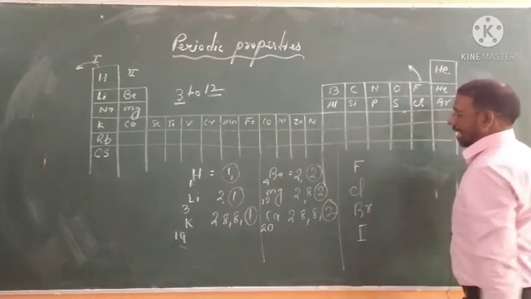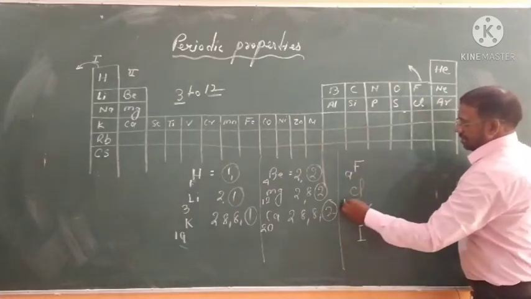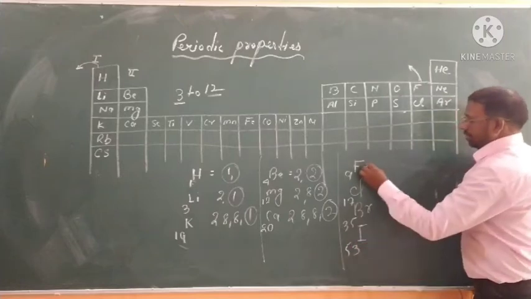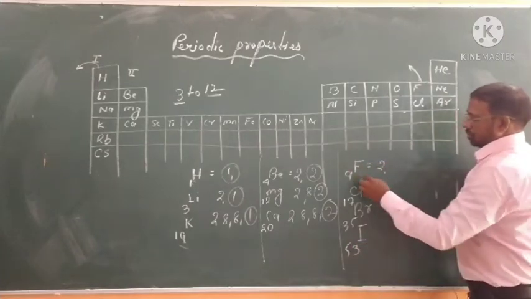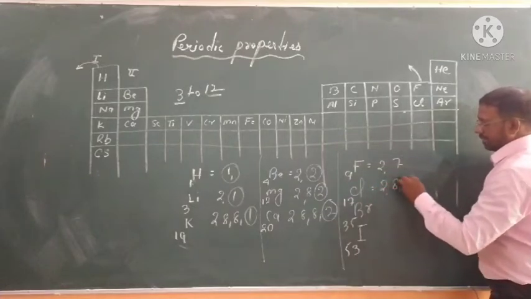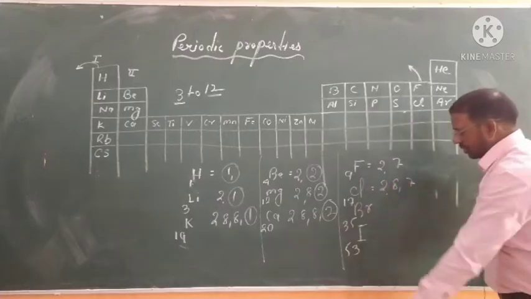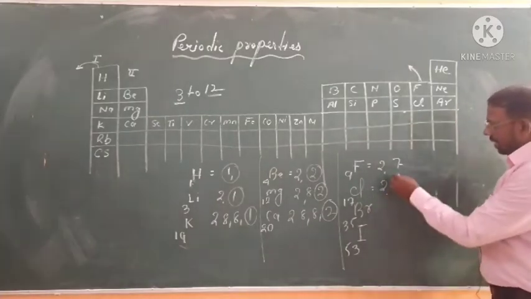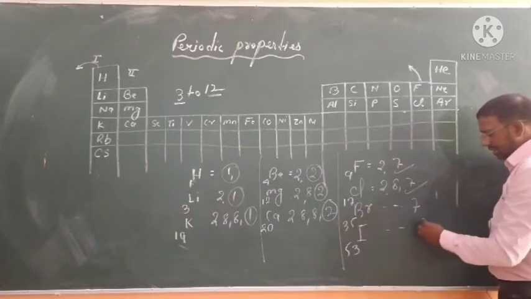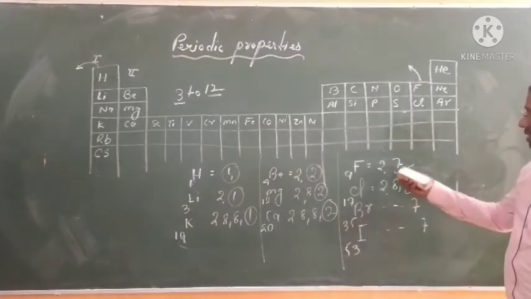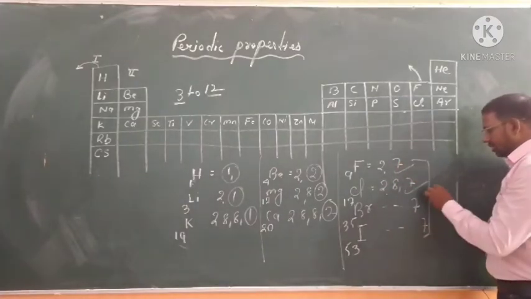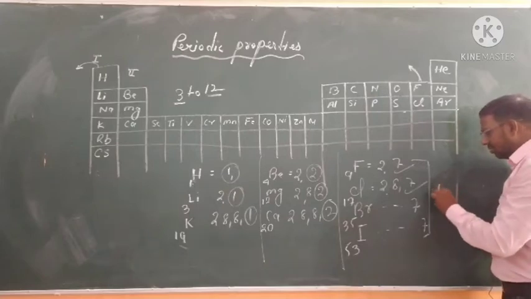These are known as the halogen group. Their atomic numbers are 9, 17, 35, 53, so you will write the configurations 2 7, 2 8 7, and so on. You can see that they have the same valence electrons, and the same valence electrons mean similar valency. What will be the valency? Minus 1, you can write 1.